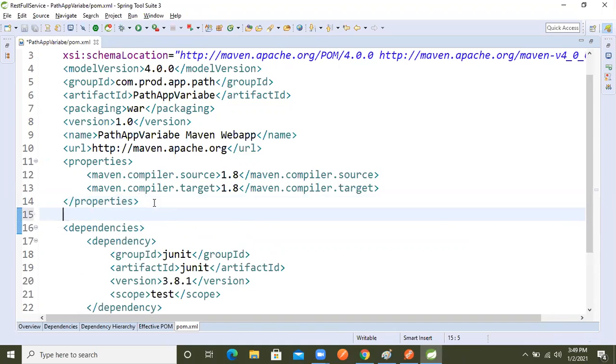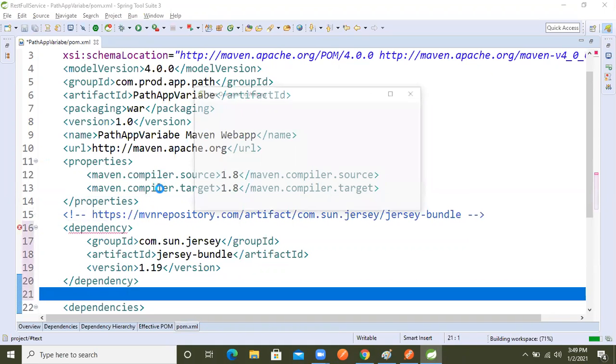Now inside that, we will paste the dependency again.